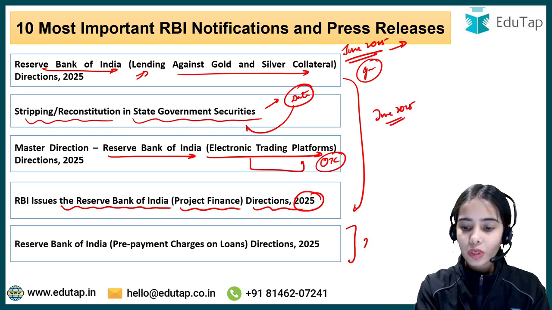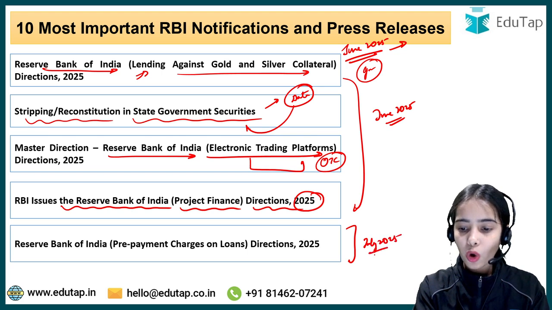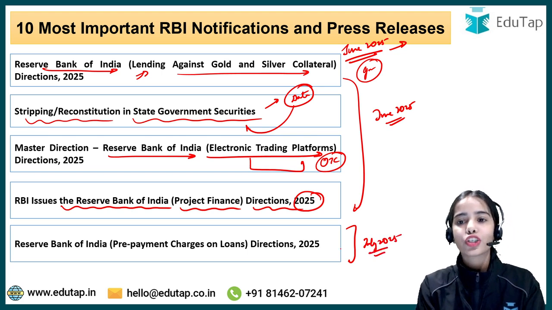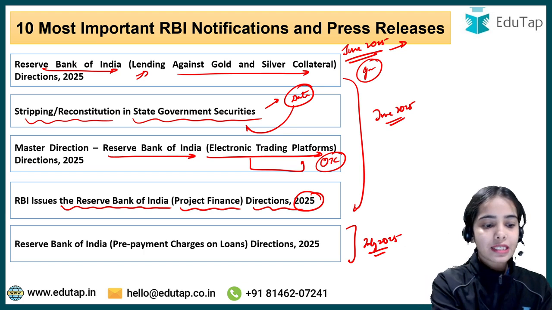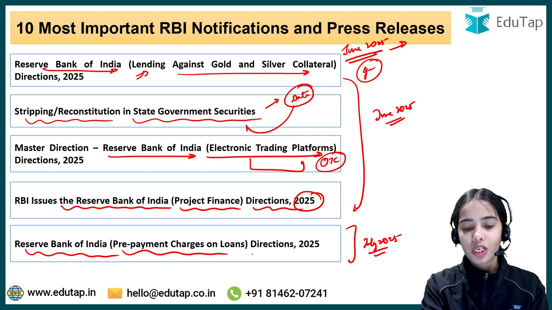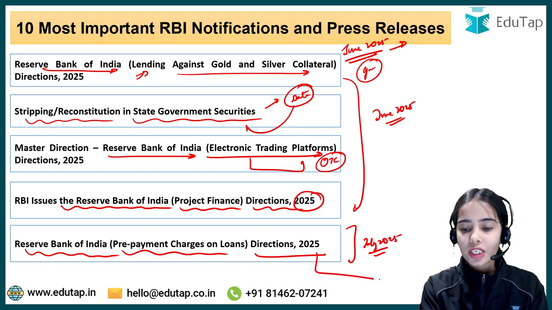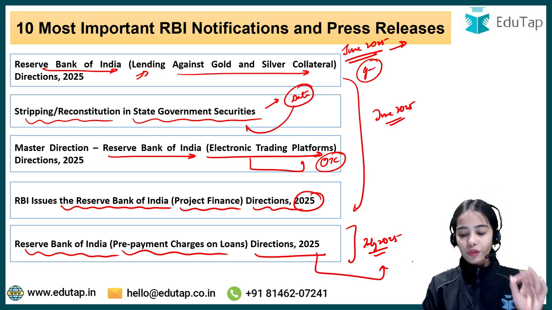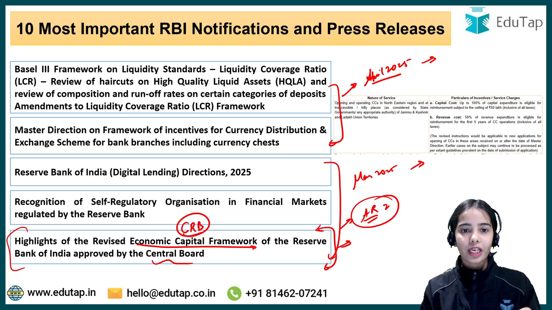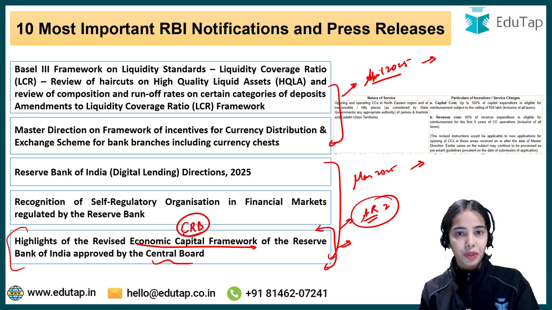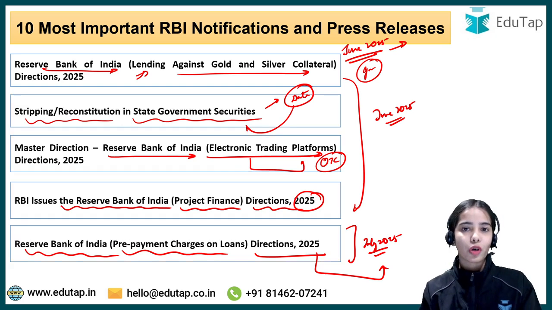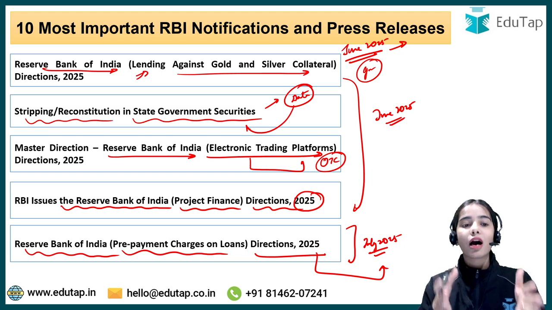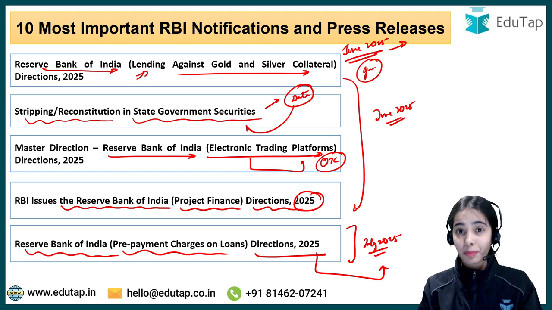Now in July 2025, till now there are not many important RBI notifications or RBI press releases that have been released. There is only one mention of a July 2025 RBI notification, that is the Reserve Bank of India prepayment charges on loans directions 2025. So it is important from July 2025. So we have discussed two RBI notifications or press releases from April 2025, 3 from May 2025, 4 from June 2025 and 1 from July 2025. These 10 are the most important RBI notifications and press releases.